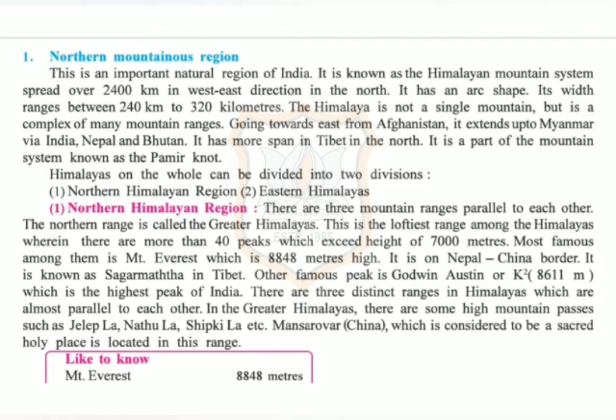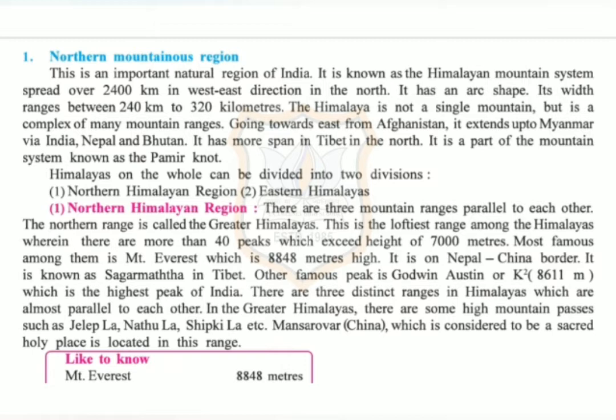Other famous peak is Godwin Austen or K2, 8,611 meters, which is the highest peak of India. There are three distinct ranges in Himalayas which are almost parallel to each other.